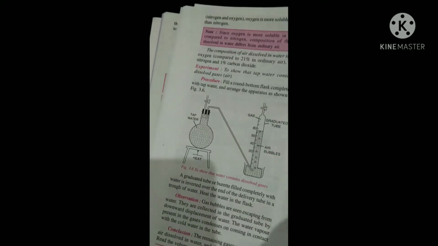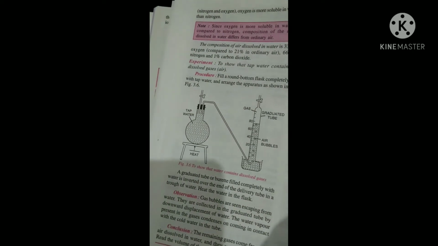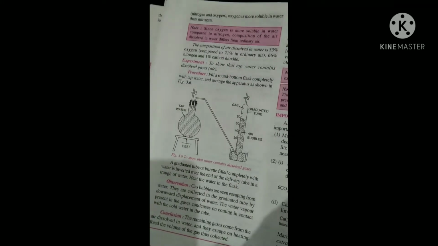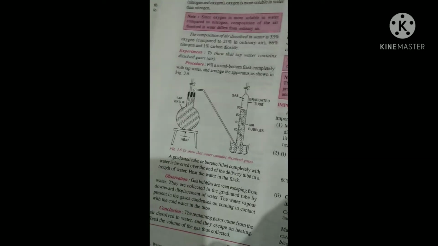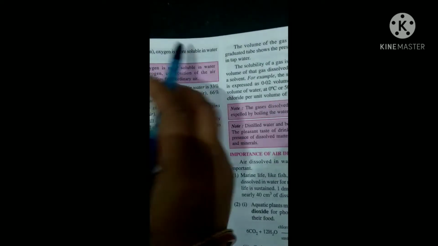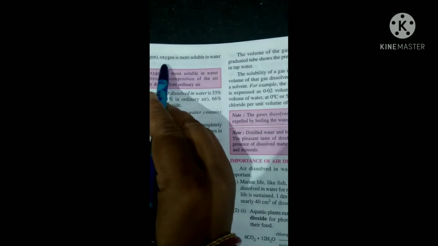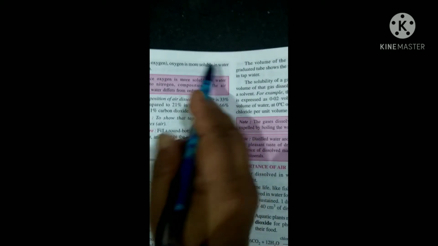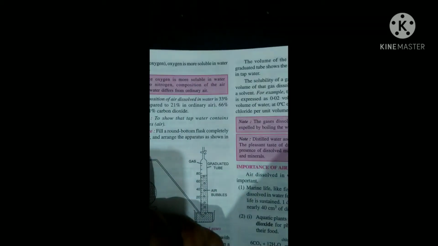Oxygen is more in water than in the atmosphere. Nitrogen is 78% and oxygen about 20% in the atmosphere. But in water, oxygen is more soluble than nitrogen, and that is why oxygen is present in greater proportion in water.